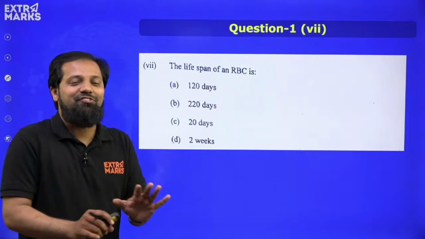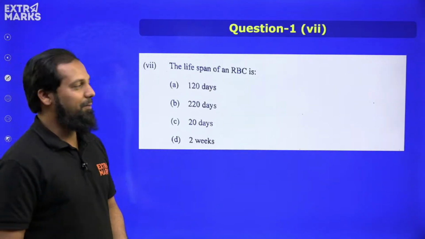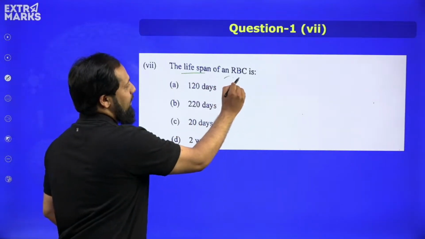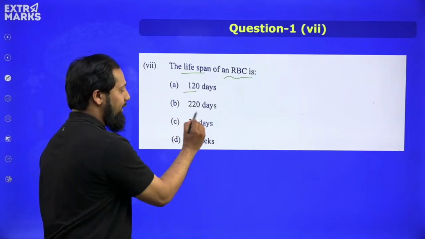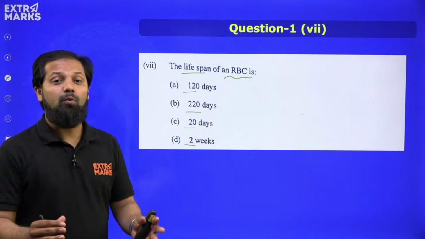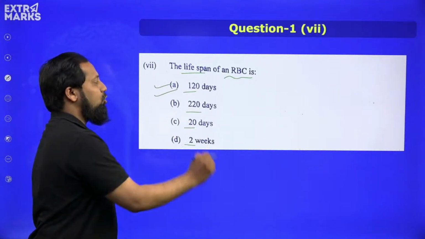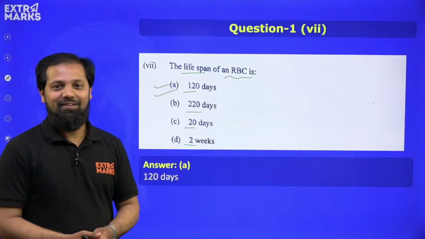And this is again a very straightforward question. Multiple times we have discussed this concept of blood, right? So the lifespan of a red blood cell, is it 120 days, 220 days, 20 days or 2 weeks? And we all know that the lifespan is about 4 months, which in turn makes option A the correct answer. Again, a very direct question, right?